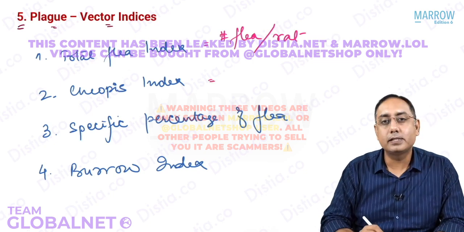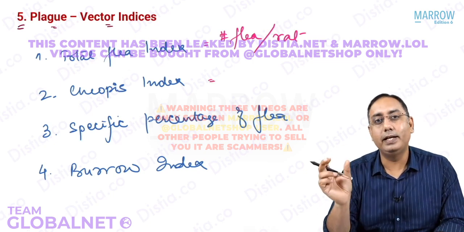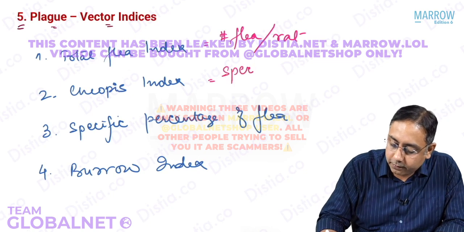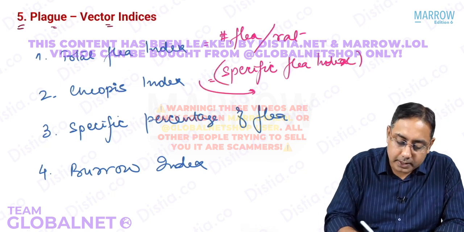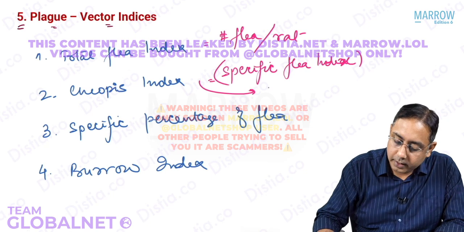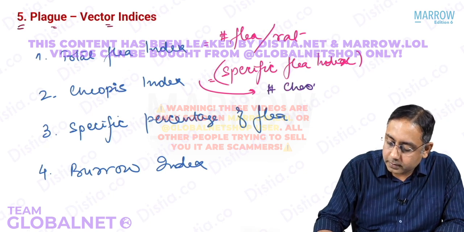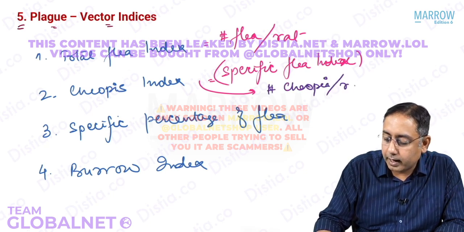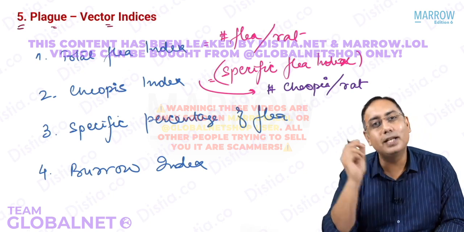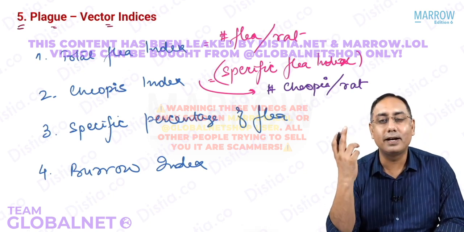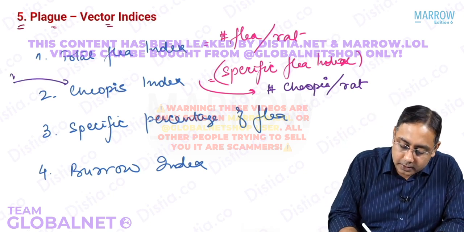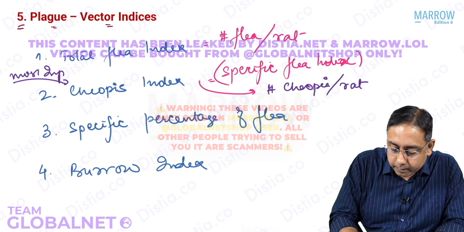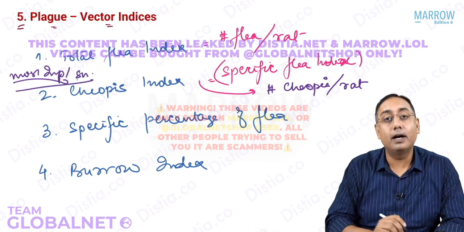Next is the Cheopis index. What is Cheopis? It is a specific flea index. What do you mean by the specific flea index? The Cheopis index is the total number of Cheopis per rat. So how many Xenopsylla cheopis you have in one single rat is going to tell you about the Cheopis index. Please note that the Cheopis index is one of the most important and the most sensitive criteria about the plague.